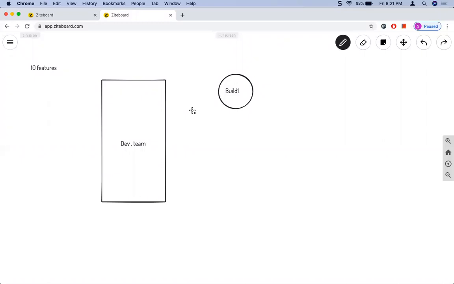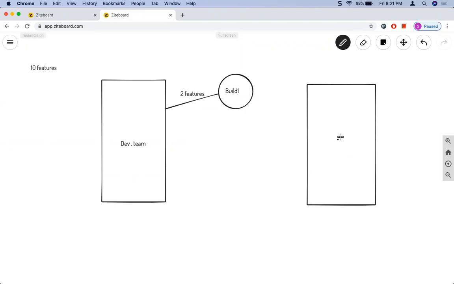of the features. And as discussed, all the features might not be given at one time, but in cycles. So in the first build, for example, the development team provides two features to QA. Now, what should the QA team do? The objective of the QA team is to validate the quality of the software.